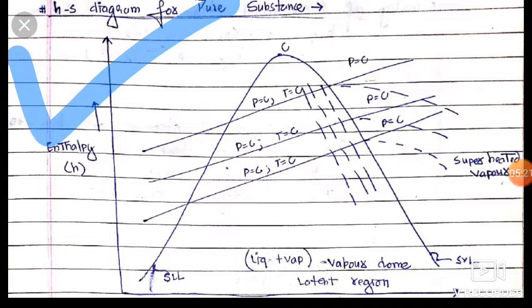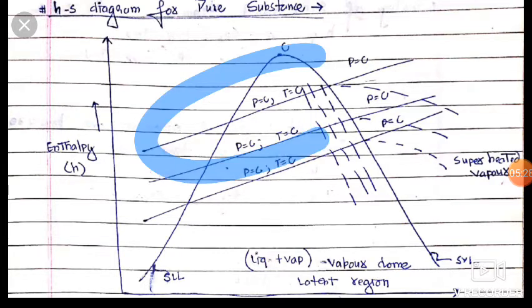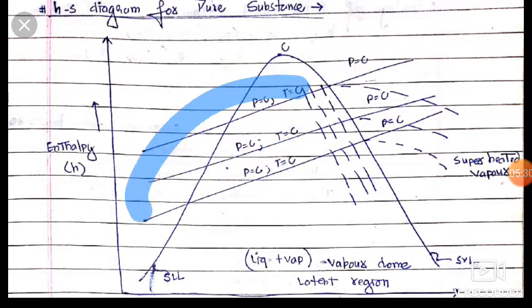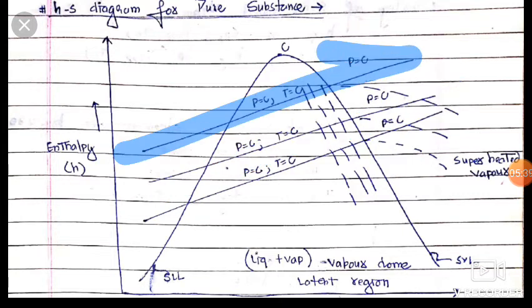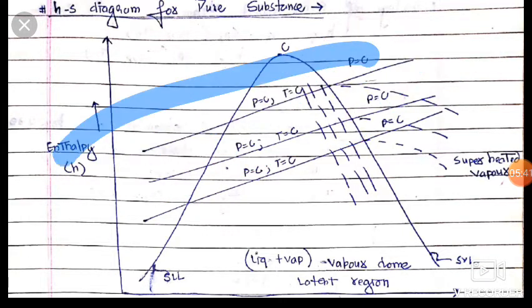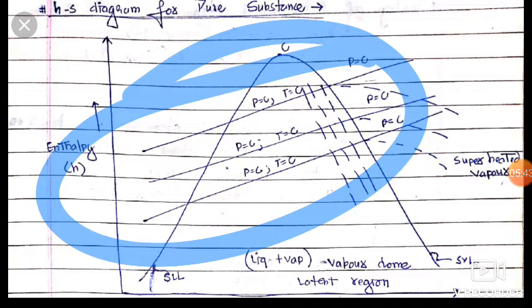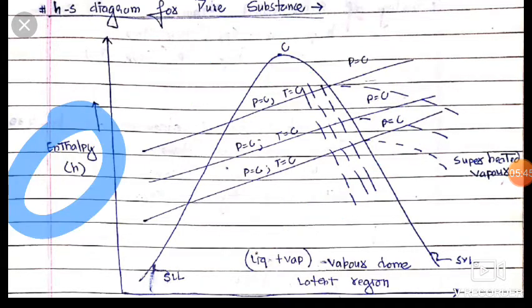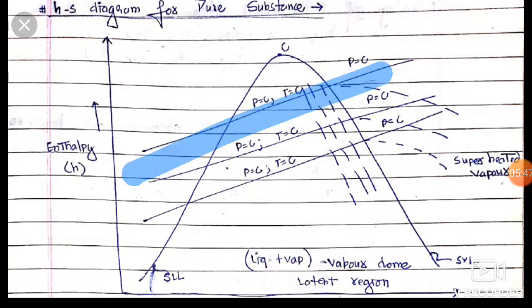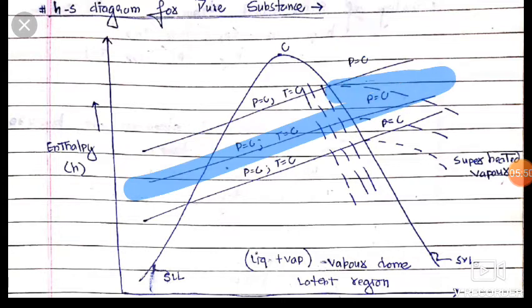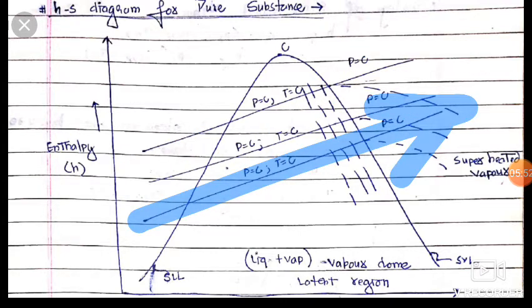Here is enthalpy and here is entropy. Here pressure is constant and temperature is constant. Enthalpy and entropy increase with constant slope. In this HS diagram there is an increase in enthalpy and entropy with constant slope, and this constant slope is our temperature.